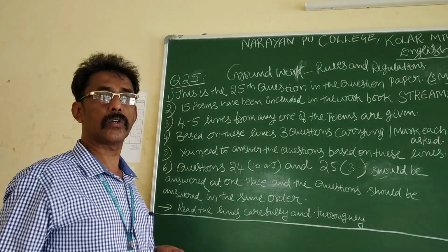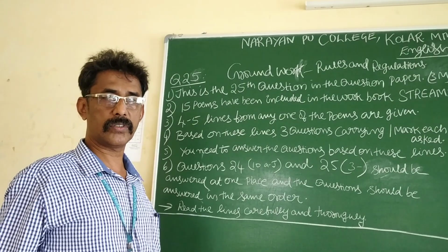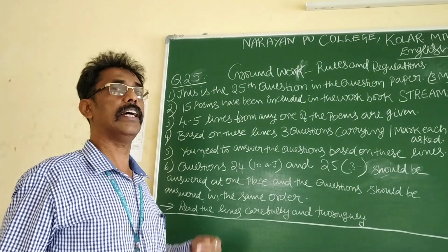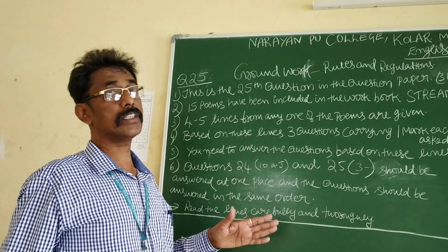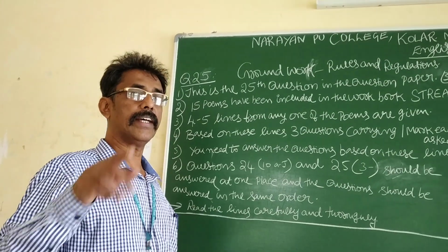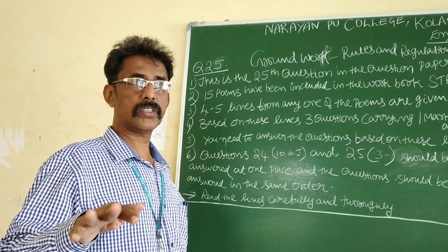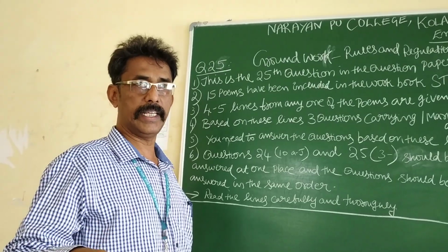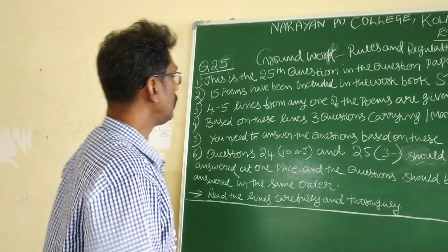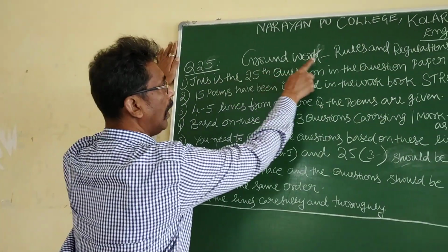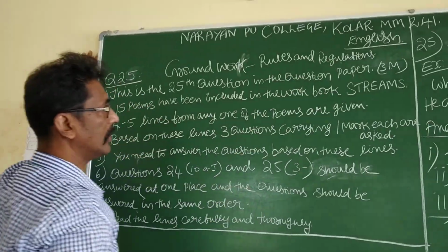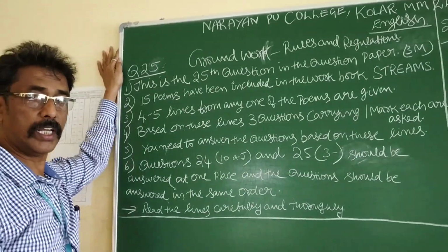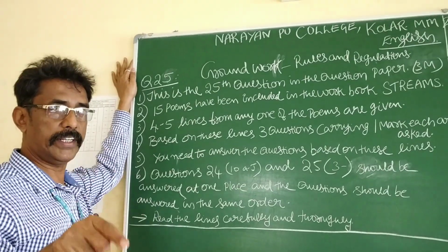Please follow the rules strictly. Understand the rules. Understand the question. Later, you can answer the question very easily. Now, the groundwork is rules and regulations, for question number 25.